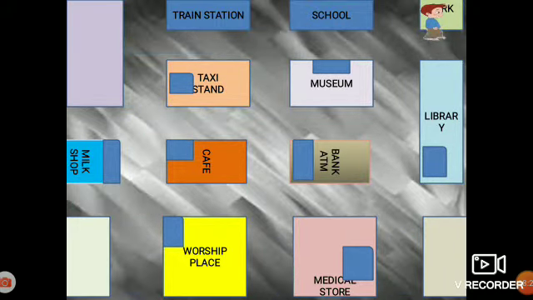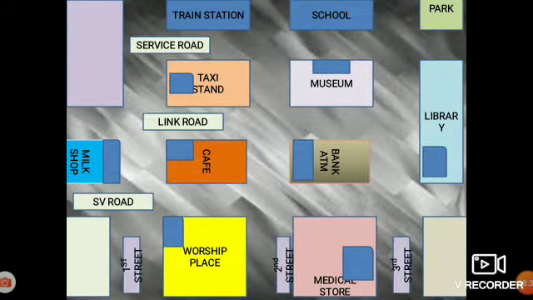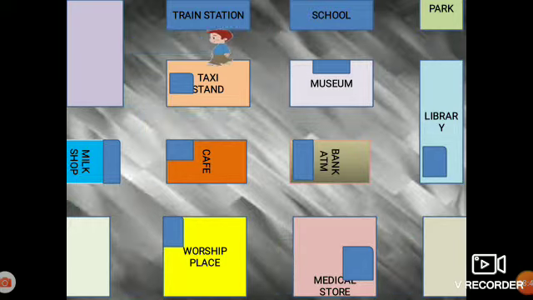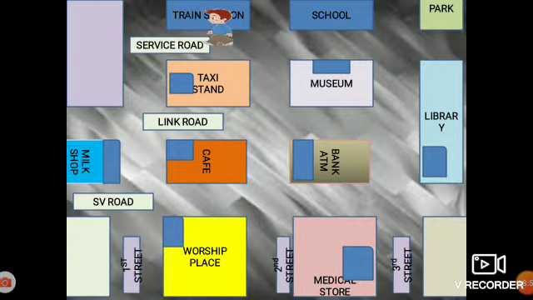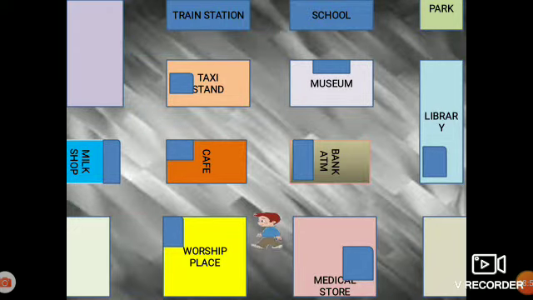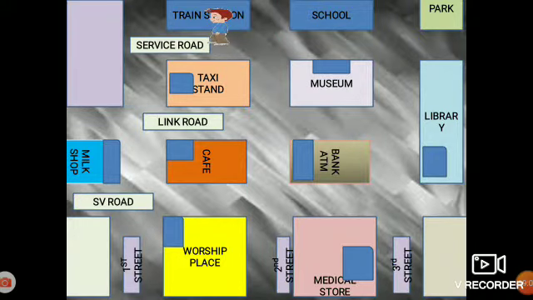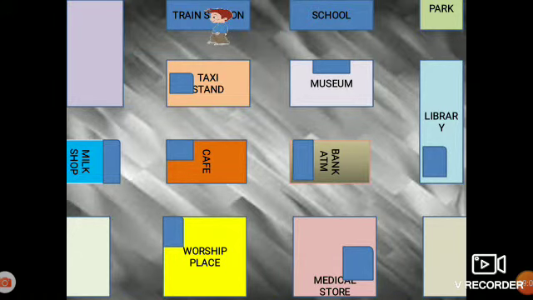Okay, now let's see some other example. Now this boy wants to go to the train station. So how would I advise this person to go to the train station? If he asks me the direction, I would advise him to walk straight on the second street ahead and take the third left from the corner towards SV road, and the station would be on your right.